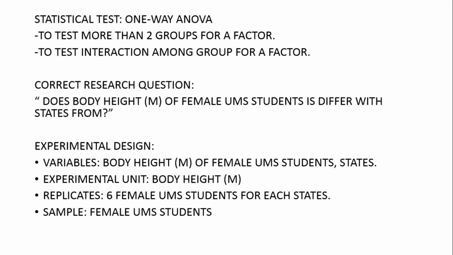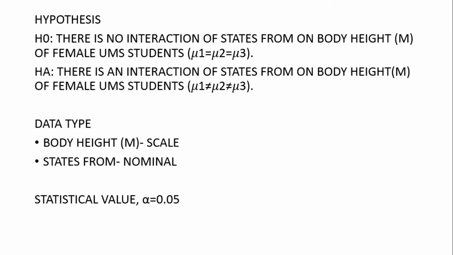So the experimental design for this test: variable is body height in meters of female UMS students; states; experimental unit is body height in meters; replicate is 6 female UMS students for each state; sample is female UMS student. Hypothesis for this test. Null hypothesis: there is no interaction of state on body height in meters of female UMS students.